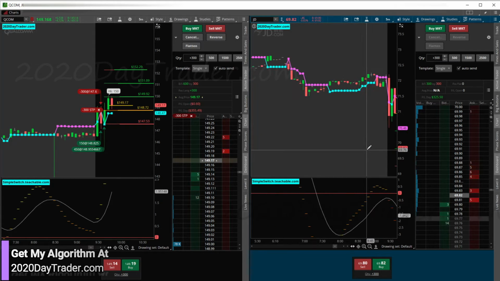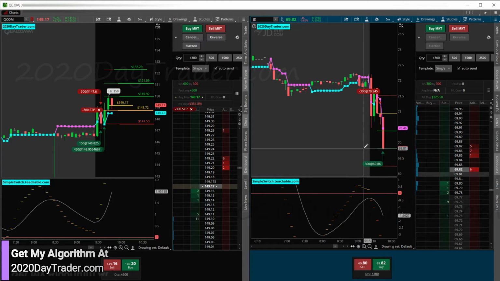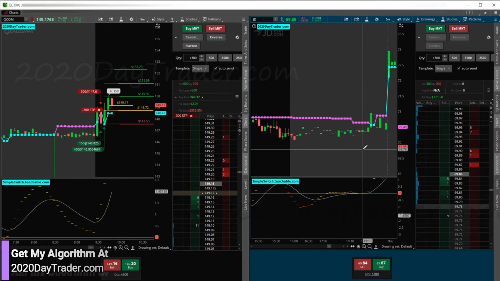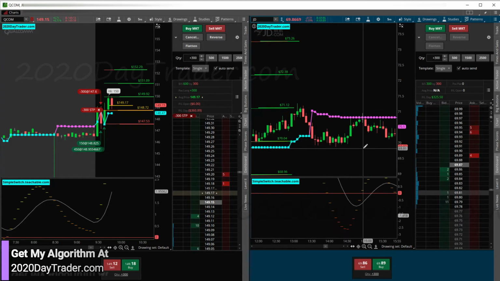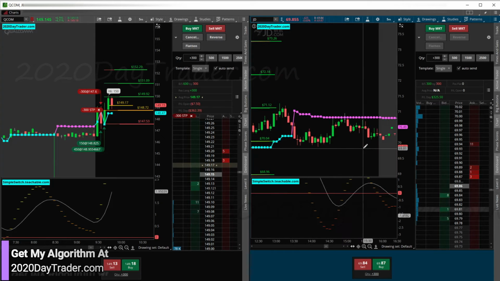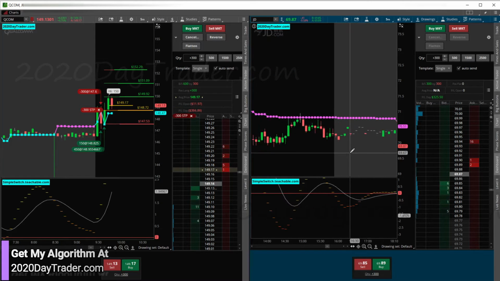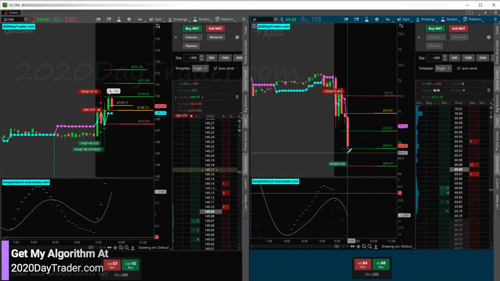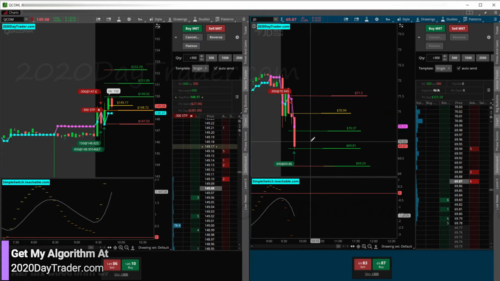But now it did break through yesterday's low. Not yesterday's low, but yesterday's close, right? So definitely gap fill. And it broke below this little, well, it's kind of in that support area. So we'll see. We'll see if it bounces from here.